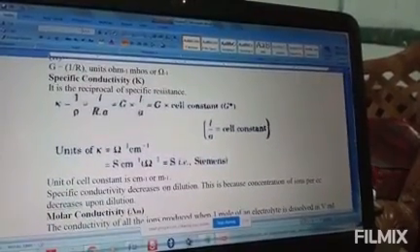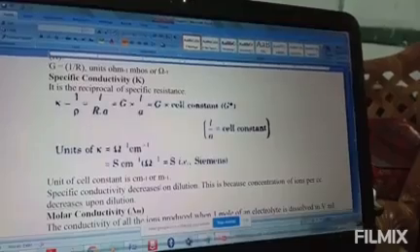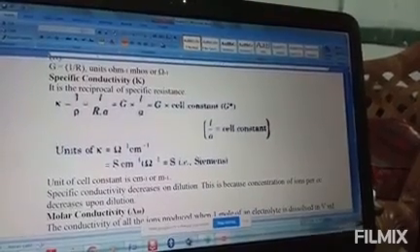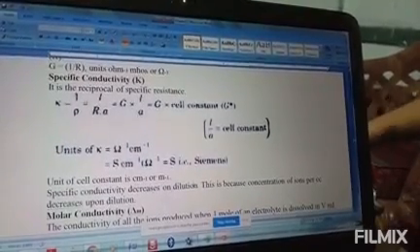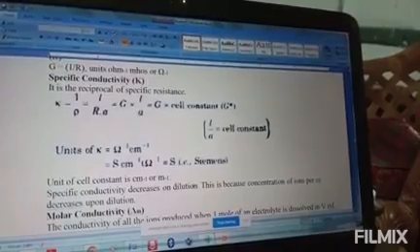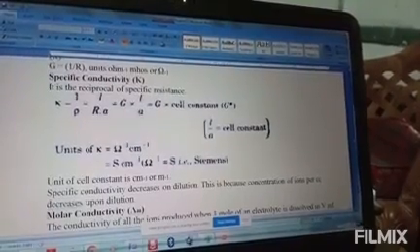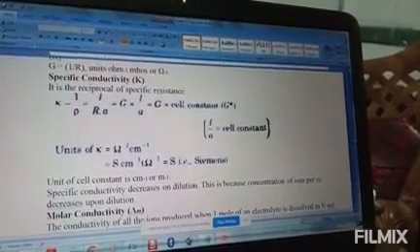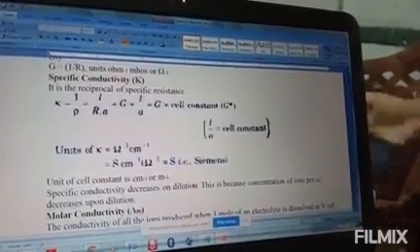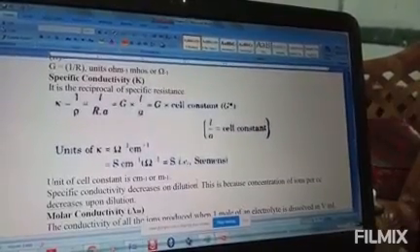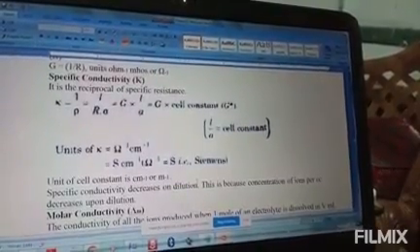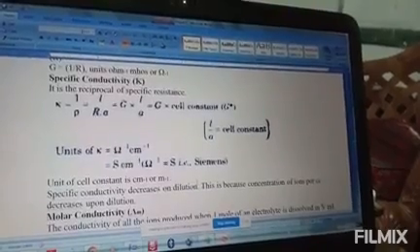So specific conductivity decreases on dilution. You must recall this point. This is because the concentration of ions per cubic centimeter decreases on dilution.